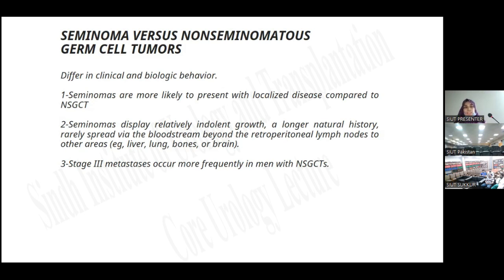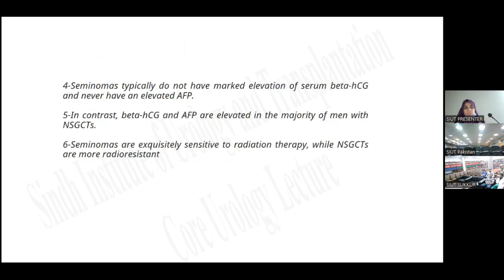So the differences between the seminomas and non-seminomatous germ cell tumors are: seminomas are more likely to present with localized disease compared with non-seminomatous germ cell tumors. Seminomas display relatively indolent growth or longer natural history, and rarely spread through the bloodstream beyond the retroperitoneal lymph nodes to other areas like liver, lungs, bones, or brain. And stage 3 metastases more frequently occur in men with non-seminomatous germ cell tumors.